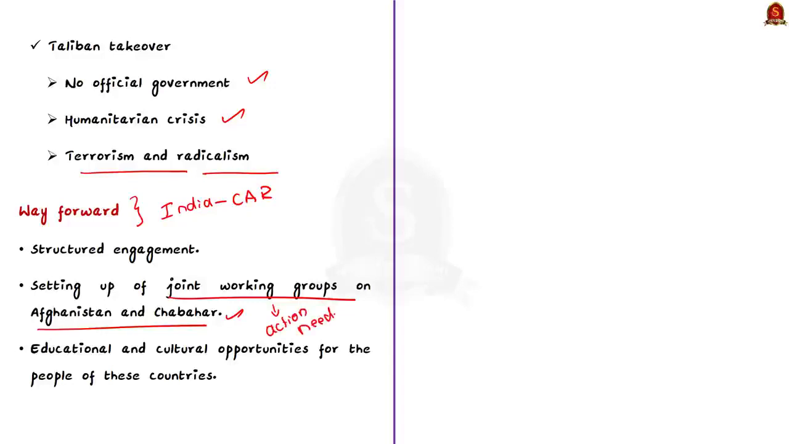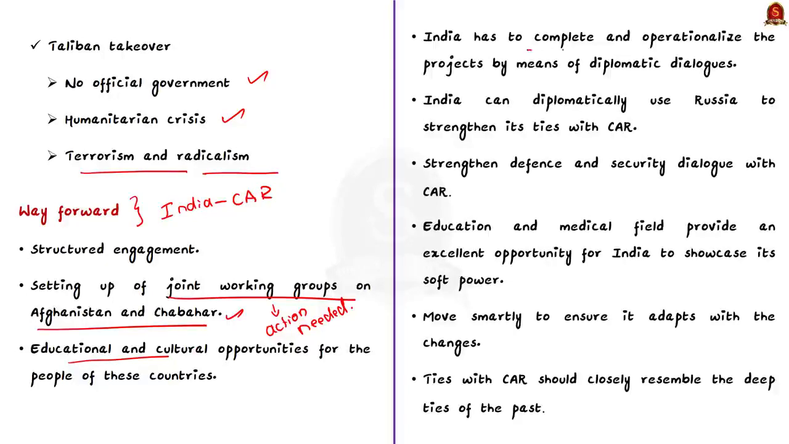Now coming to the second solution. See, India has attempted to establish many projects like Chabahar, the International North-South Transport Corridor and TAPI, but without much success. So, India has to complete and operationalize the projects by means of diplomatic dialogues. Developing Chabahar port should be on the top priority list.